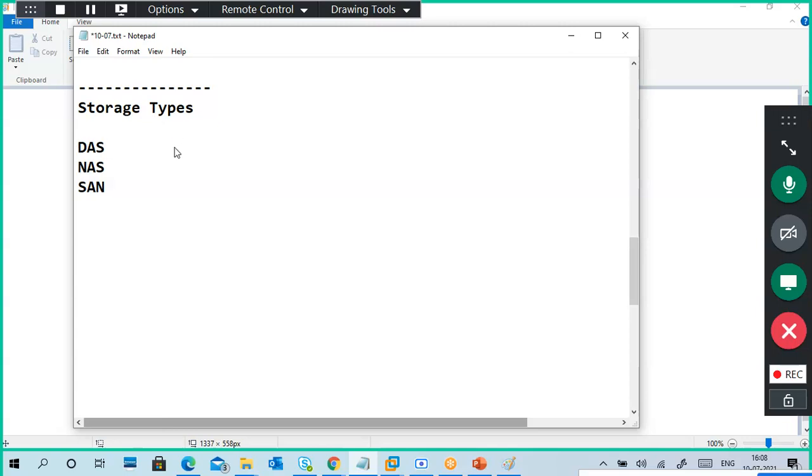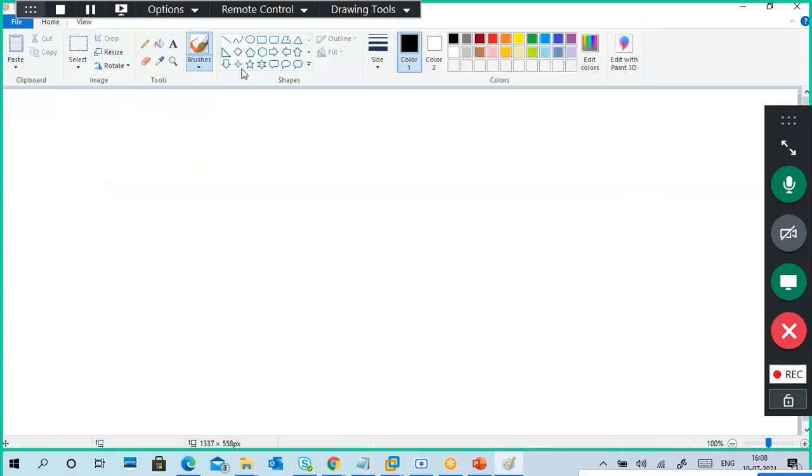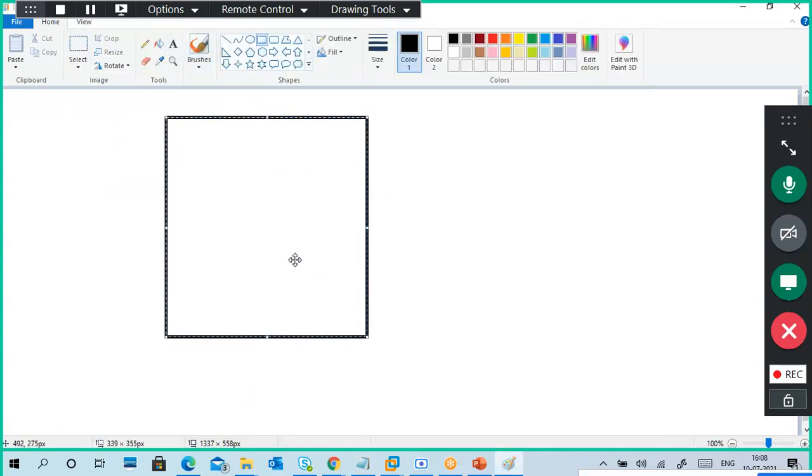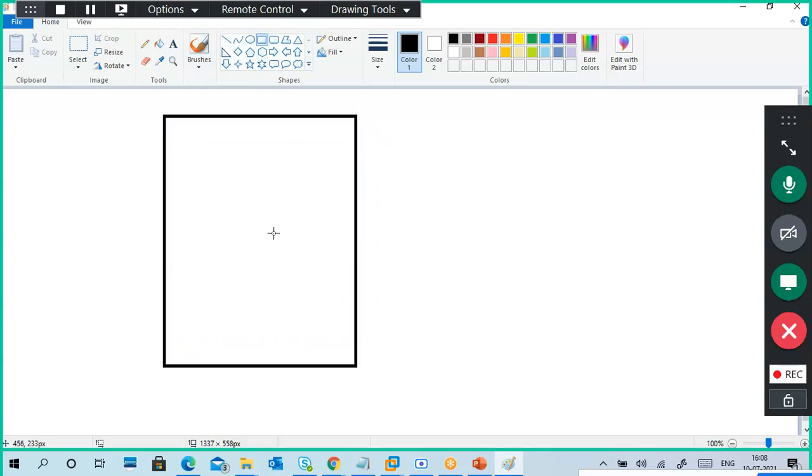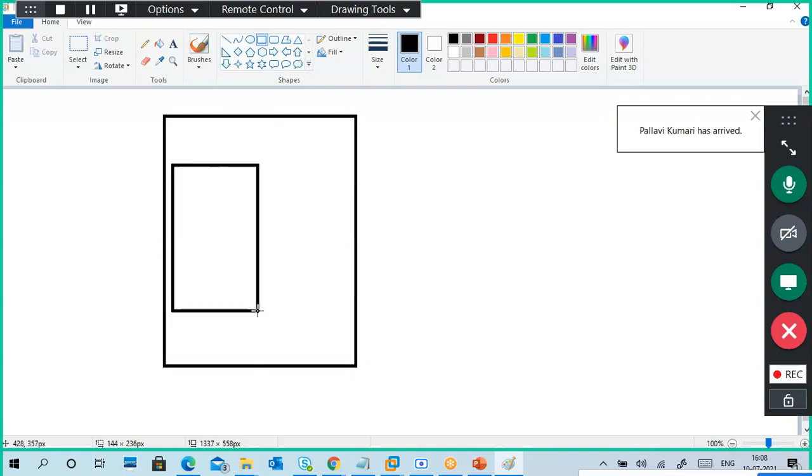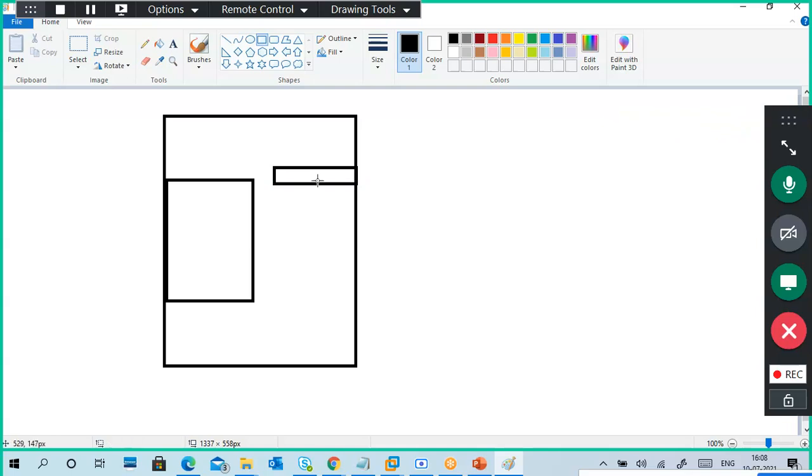DAS means direct attached storage, or directly attached storage. What is this direct attached storage? For example, you have a server or a computer. You have your own hard disk, right? So you have your motherboard, and you have a hard disk. This hard disk, we call it a direct attached storage. It means it is an internal part of your PC only, or you're attaching it to your PC directly.